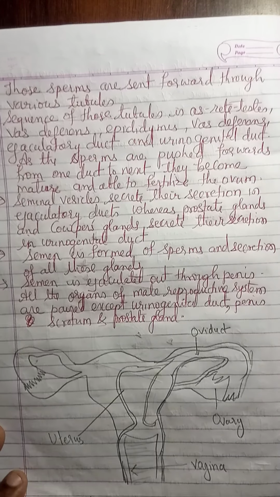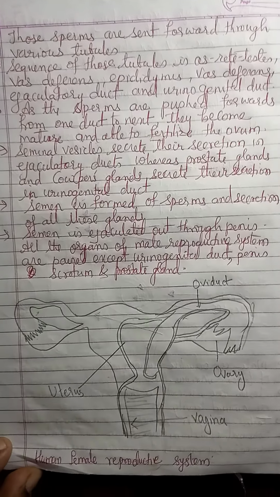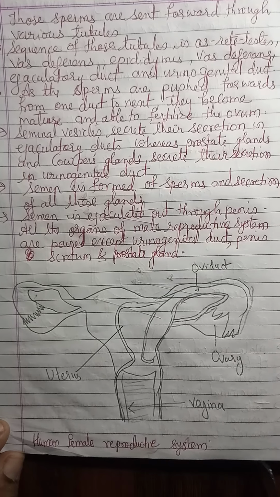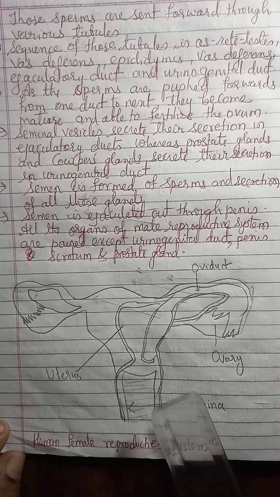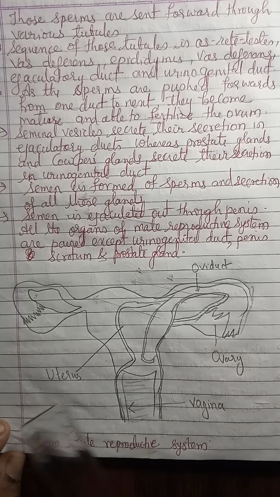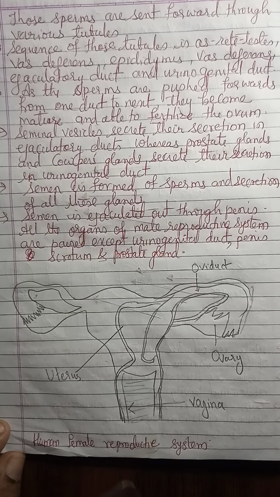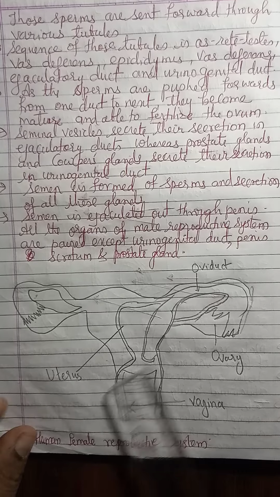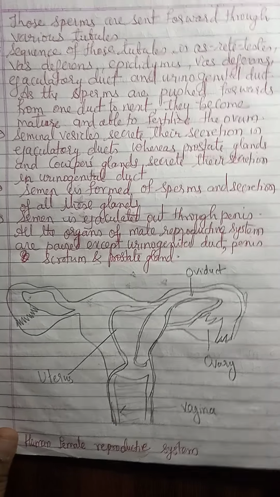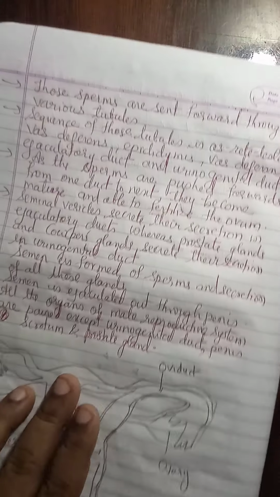Now, the female reproductive system. You can see a diagram of the female reproductive system, which includes the oviduct, uterus, vagina, and ovary. The vagina is the place where sperms are ejaculated. How does it work?